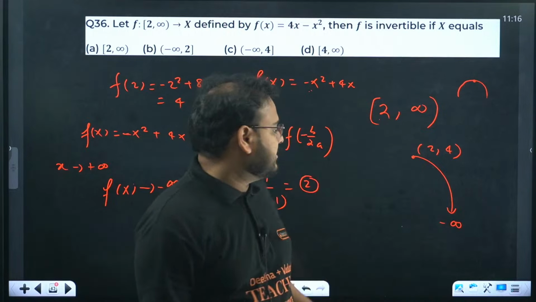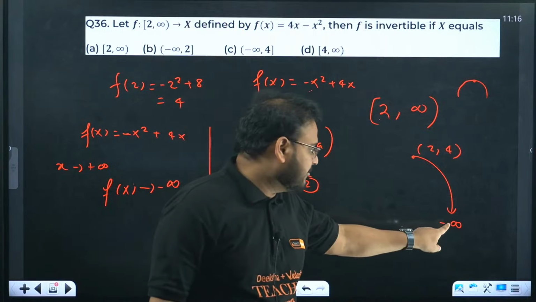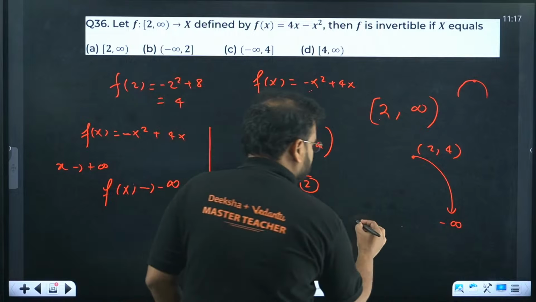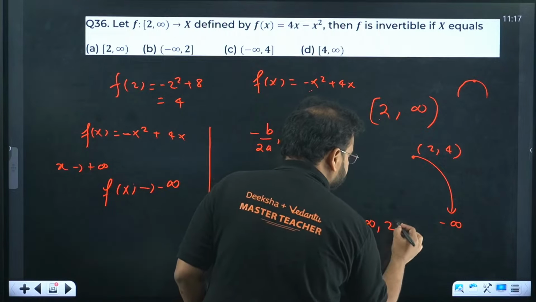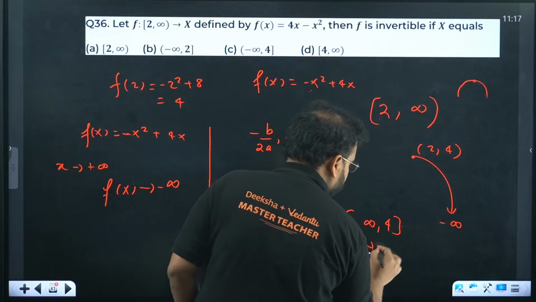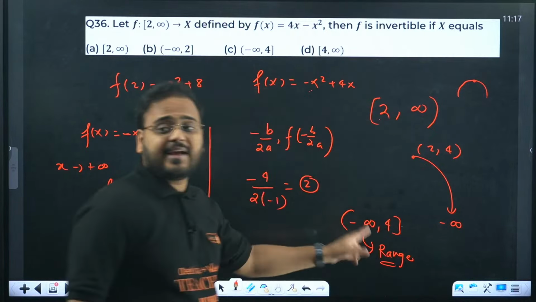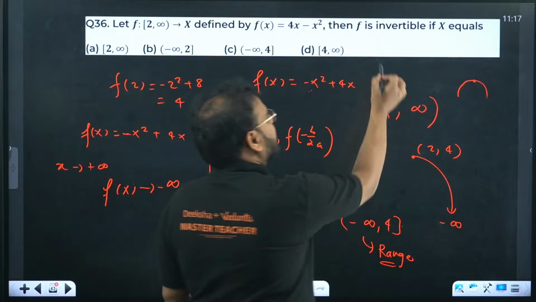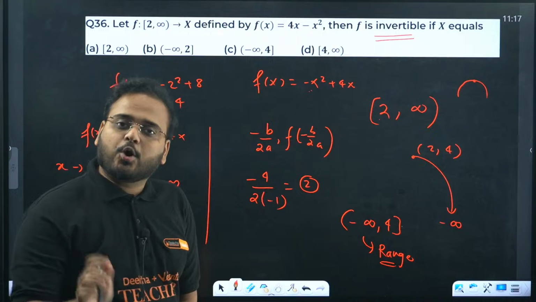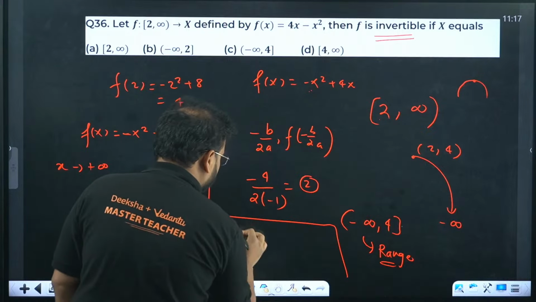It means the smallest value of y of the range is negative infinity and the largest value is 4. So this is the value of your range. Now if the range is given and the function is given invertible, then it has to be onto function also, right or not? It has to be onto function,